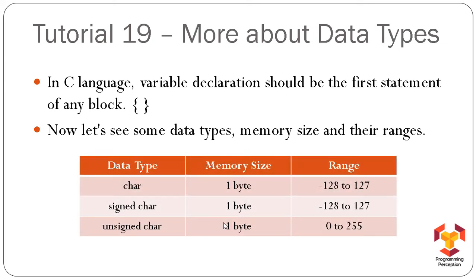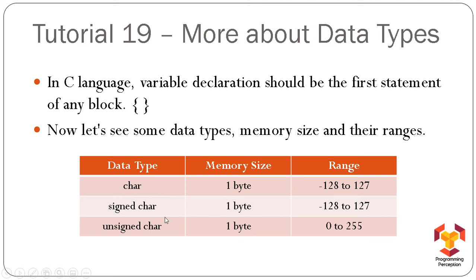Now if we talk about the char or character data type, we know the data type is a keyword char, and in memory it occupies 1 byte. Okay, and it ranges from -128 to 127. Now I am sure you might be wondering why we are talking about integers when we are dealing with characters. This is a very special thing, and it is known as ASCII codes. So you will go through that video later on, and that is something that we will discuss later on. Just relate these numbers to the number of characters that we have in C language, right?